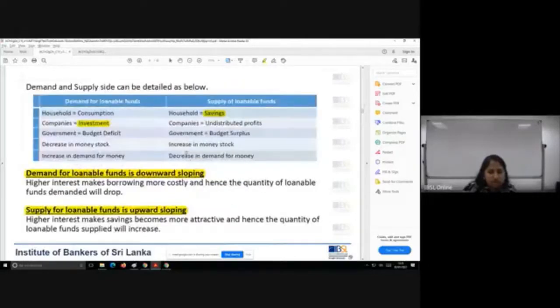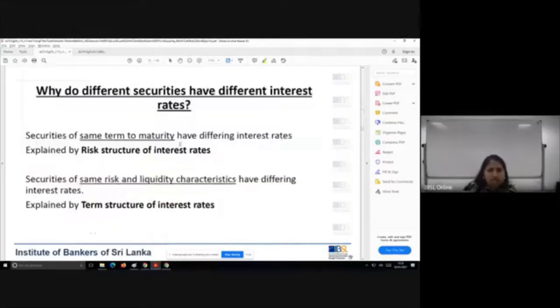So after that, we are going to address another question. What is that question? Why do different securities have different interest rates? Yes, we saw that demand and supply decided the interest rate. But in a practical scenario, we see different securities having different interest rates. And in this section of the lesson, we are going to focus on why these different assets have different interest rates. So this can be split into two reasons or two ways of looking at it.